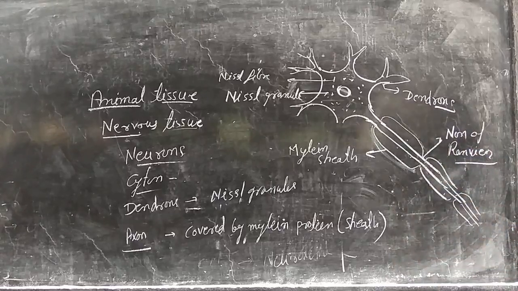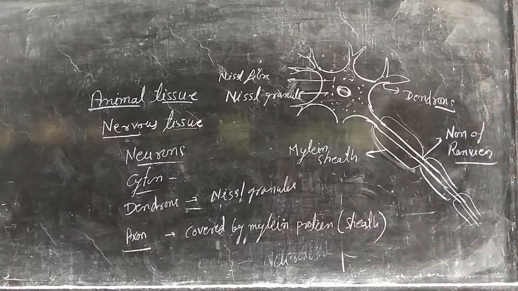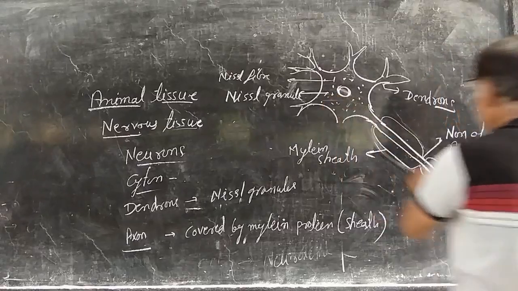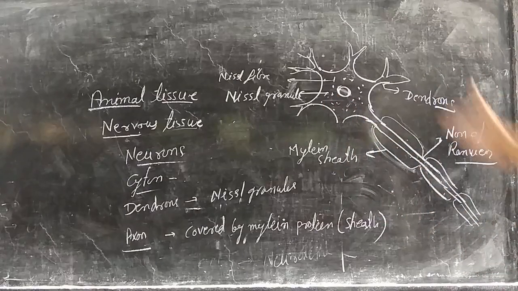Neurons are of two types: myelinated and non-myelinated. Nissl fibers and Nissl granules are absent in the axon, but it is longer than the dendrites.